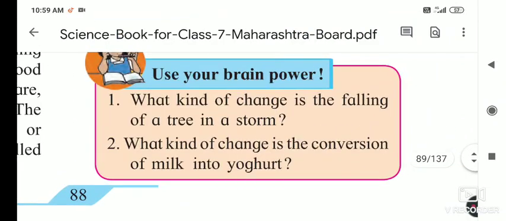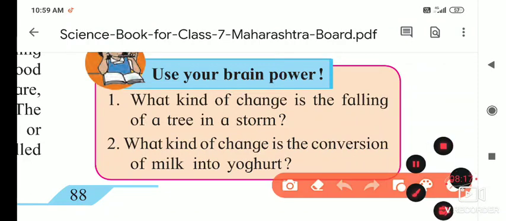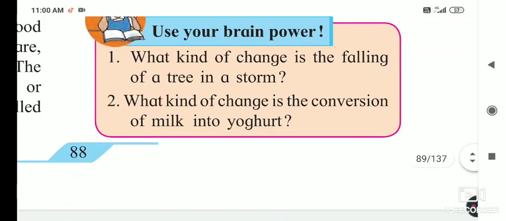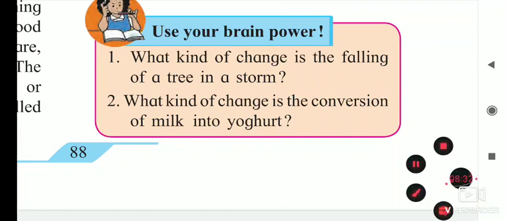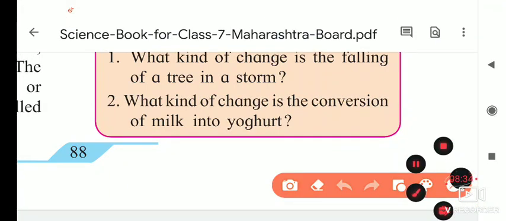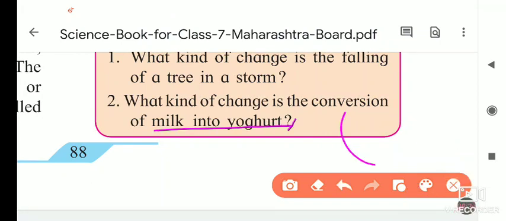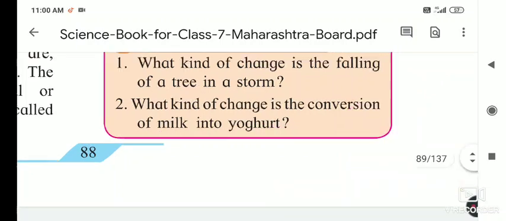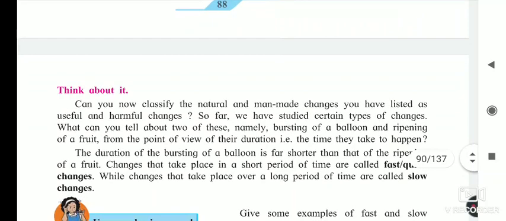What kind of change is the falling of a tree in a storm? It may be natural, because the storm is natural and the tree falls due to the storm, so it is a natural change. What kind of change is the conversion of milk to yogurt? It is a natural change. We can add curd to milk to change it into curd, but only if the favorable condition is there does the milk turn to yogurt. So it is a natural change.